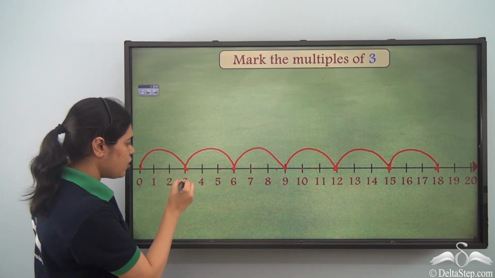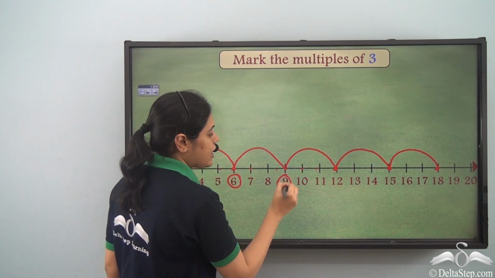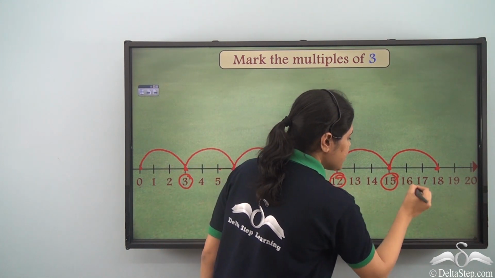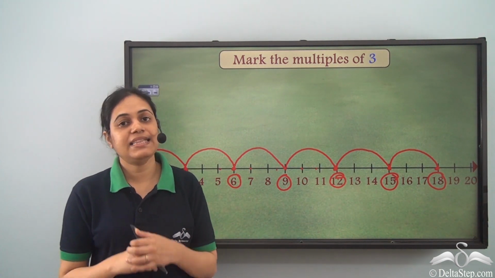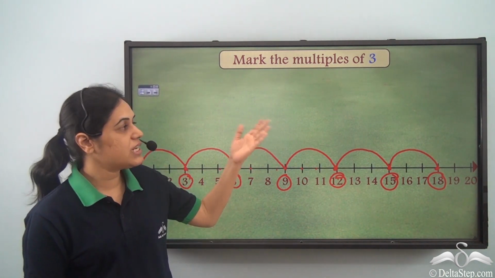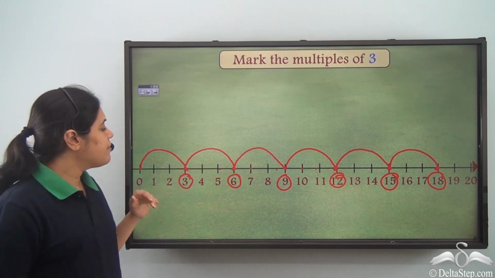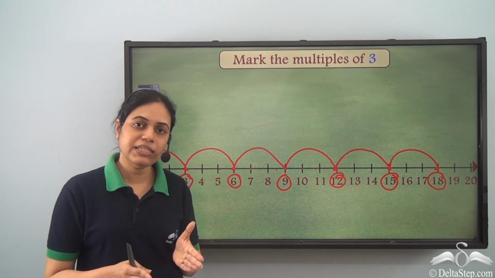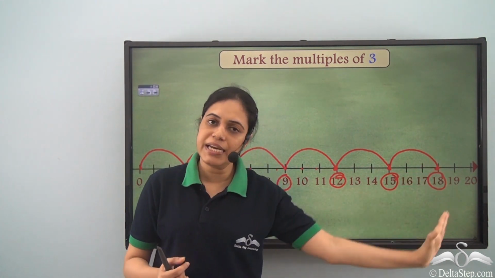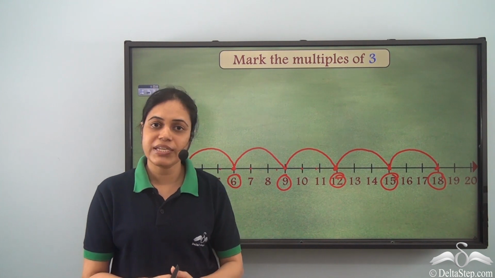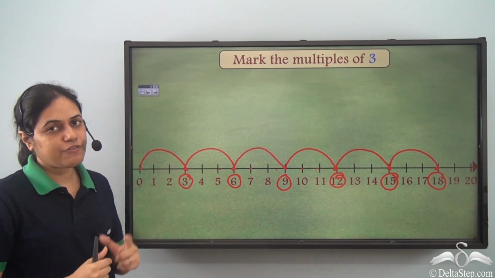Now let us circle all the numbers where we stopped. So 3, 6, 9, 12, 15, 18. These are all the numbers where we stopped, and these are the multiples of 3 till 20. After 20 as well there are multiples, but over here we are considering only the multiples of 3 till 20. So I have 3, 6, 9, 12, 15, 18. We can find them by taking jumps of 3 starting from 0.